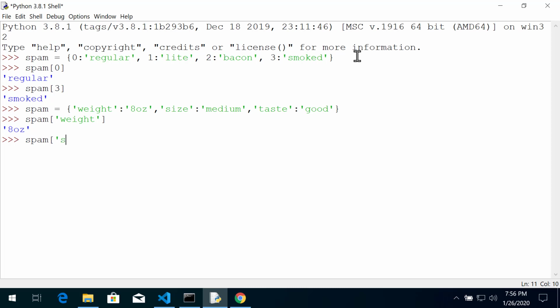Spam, open bracket, size, close bracket. That is medium. And how does spam taste? Open bracket, taste. Spam tastes good. So, again, these are key-value pairs. You define key and value, and that allows you to store all items into a single variable.